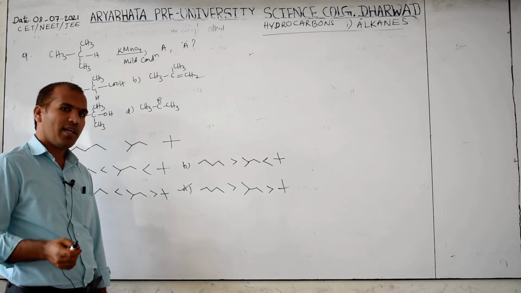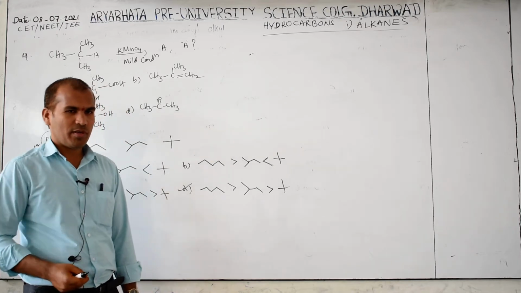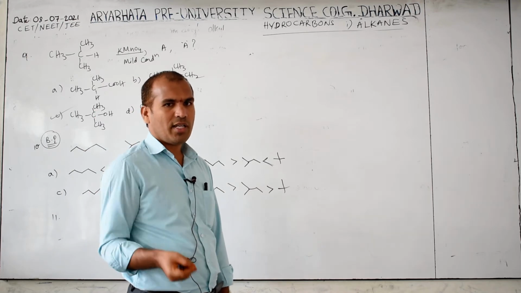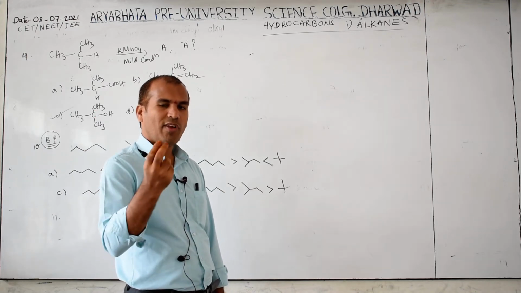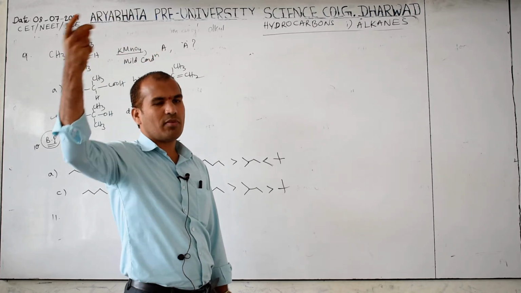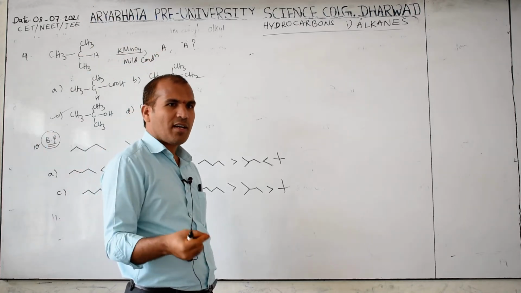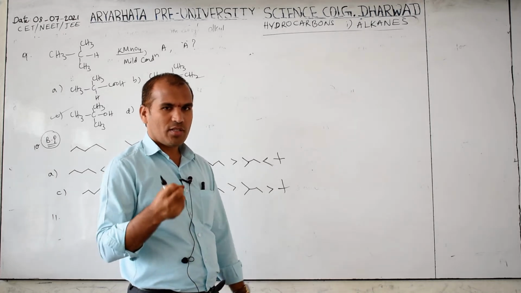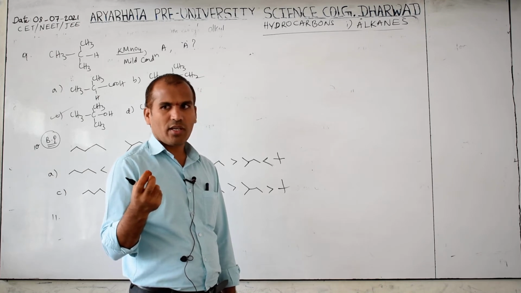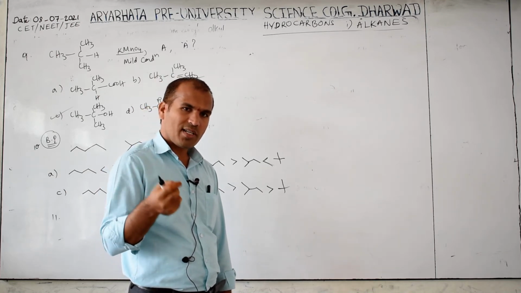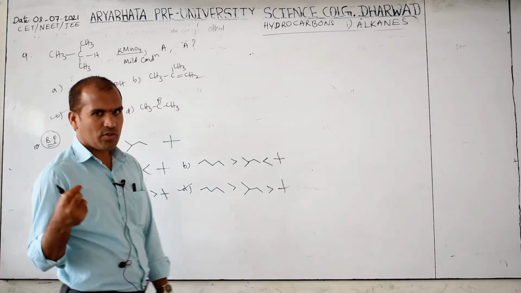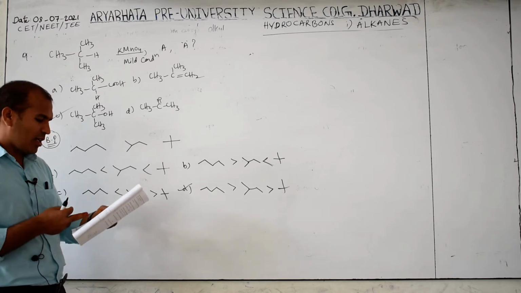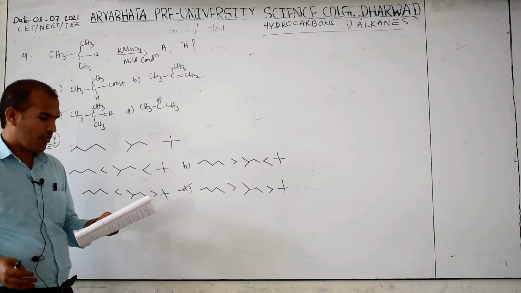You may have observed in your laboratory or in second year that when you take an organic compound on a spatula and heat it, it gives a flame with yellow color and some carbon powder comes out. Alkanes do not give a sooty flame. Here they have given the word luminous, so that much brightness will not come. Those having more carbon percentage, or those having sp hybridization, will give what is called a sooty or luminous flame. They have given non-luminous flame here, and that is correct.